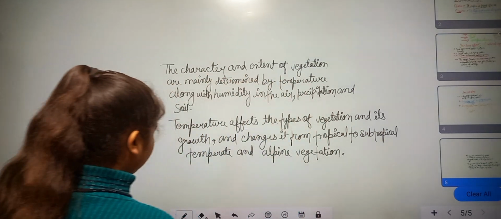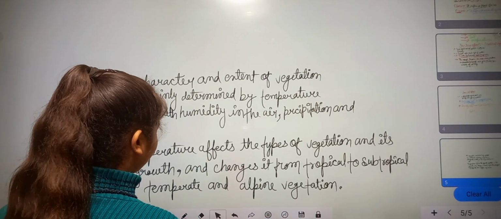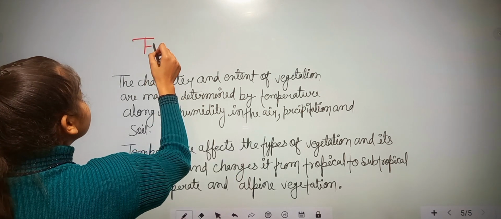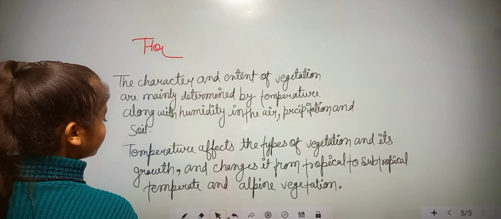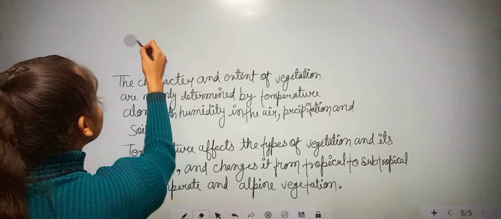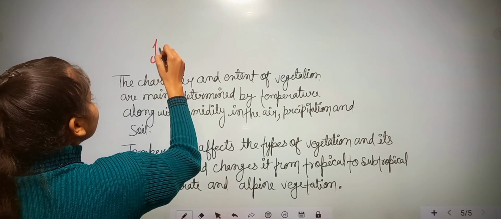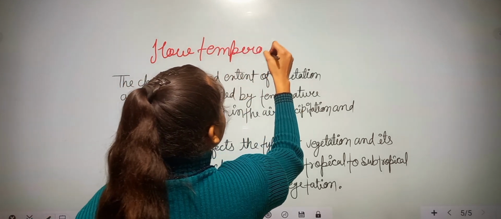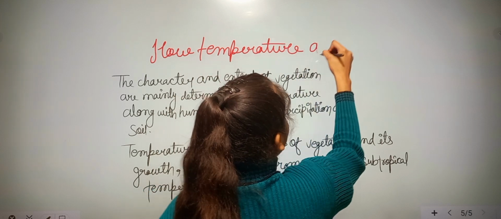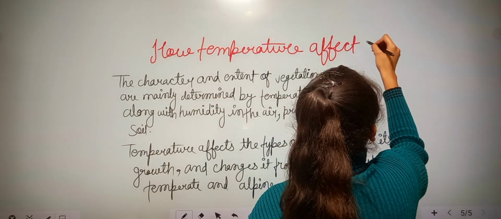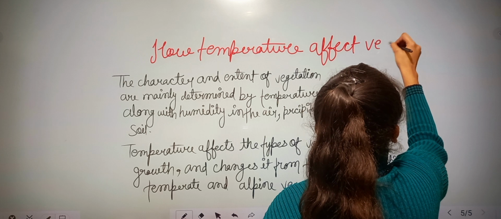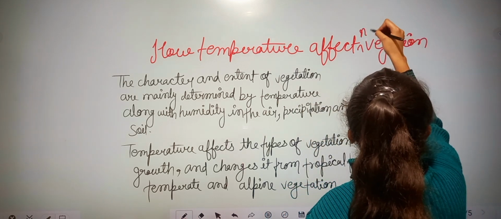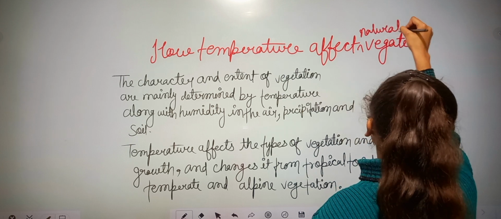And here, the last one is temperature. Here is how temperature affects the natural vegetation.